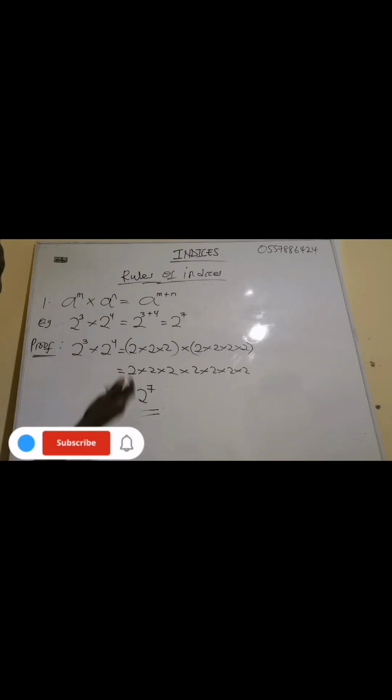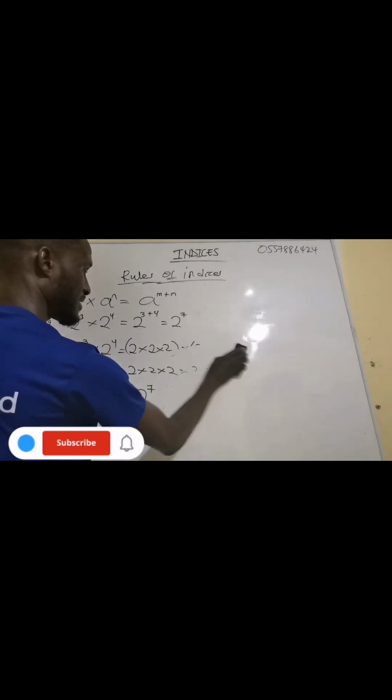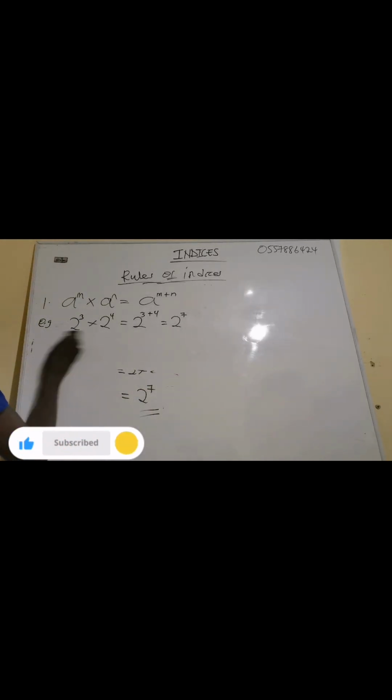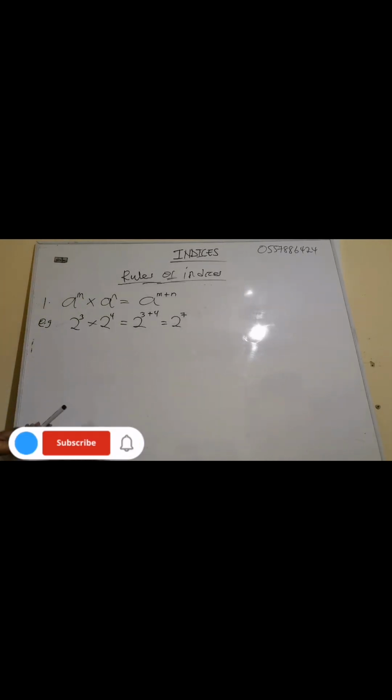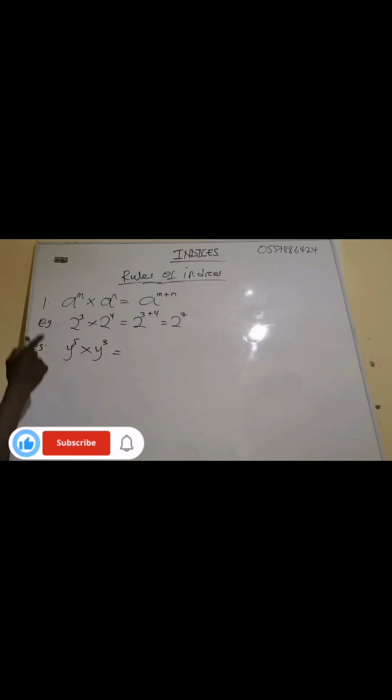Now, let me talk about another example using the same multiplication rule. Sometimes the questions will be in the form of variables. So for example, if I have y exponent 5 multiplying y exponent 3, don't forget that the bases are the same, y and y.